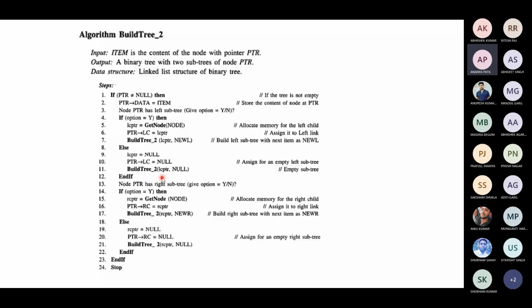It may not be making sense to you when I am explaining because we are in offline mode, but try this code when you are implementing in your programming time. At that time, maybe our guest faculties and all of us will help you if you are facing any issues. But the idea is every time a node can traverse at any place to build the tree, every time you have to ask whether you want to go to the left side or right side. And once you go, you have to allocate the memory, assign the left link, build the left subtree.